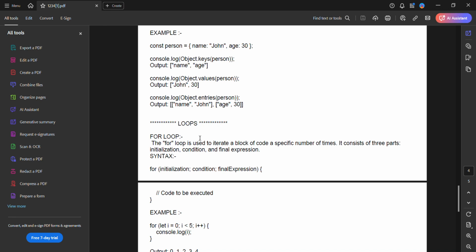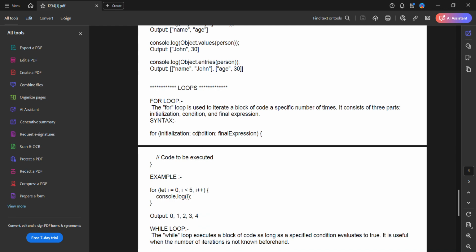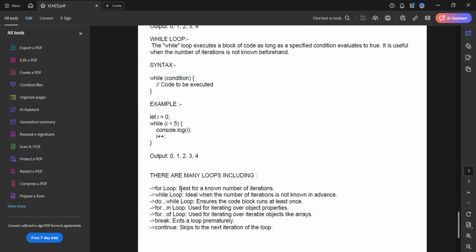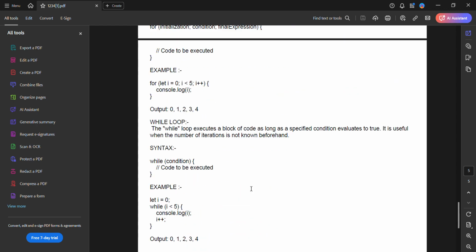Loops: if you want to execute a block of code several times, then we can use loops. There are three types of loops: for loop, while loop and do while loop. While loop and do while are different. In while, you first check the condition, then control moves to the block and iterates, but do while first runs the code and then checks the condition. While loop is also called an entry control loop, and do while is also called an exit control loop. Here is the syntax for it.